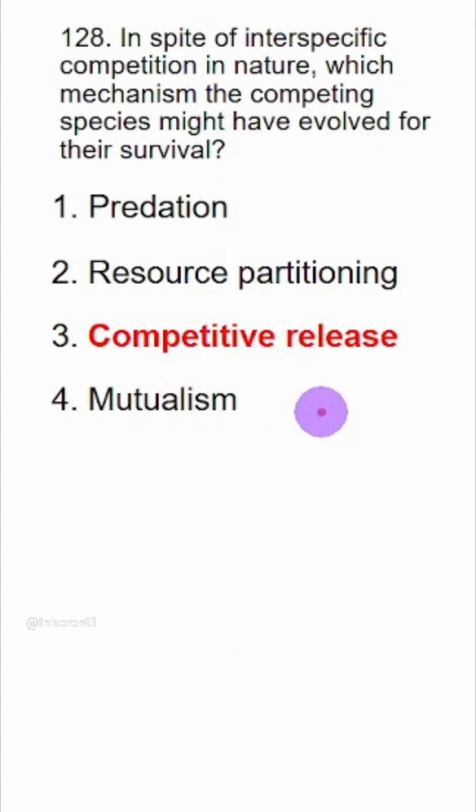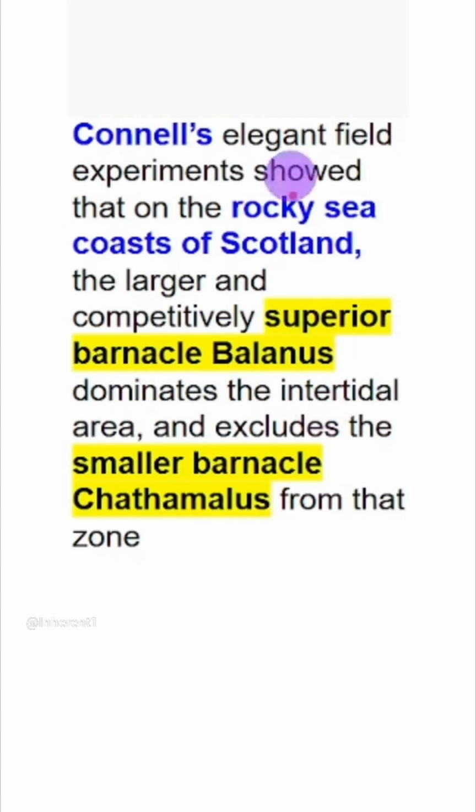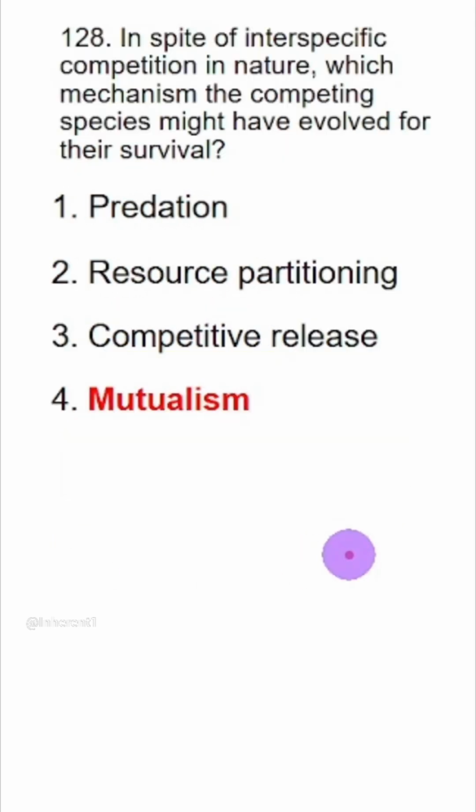Let's check other option also. Competitive release. The example is Connell's experiment in which superior barnacle Balanus, okay, it eliminated the smaller barnacle Chthamalus. And last one, mutualism. In mutualism also, the two species evolve for the survival, but important point to note is they are not competing.